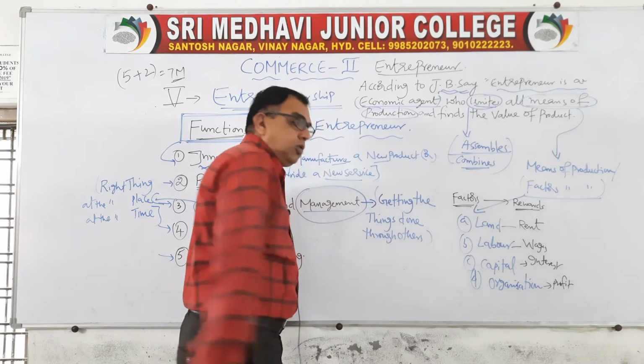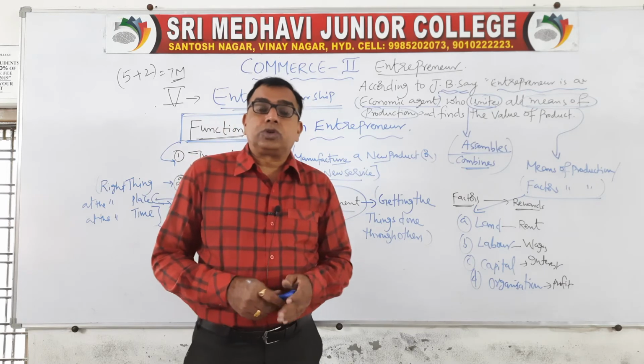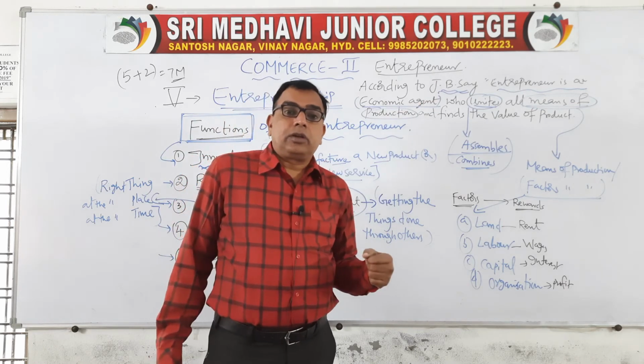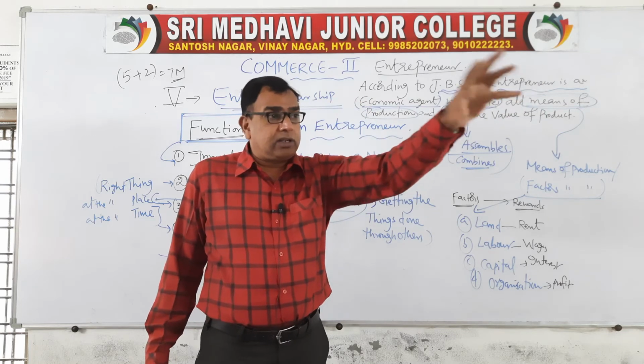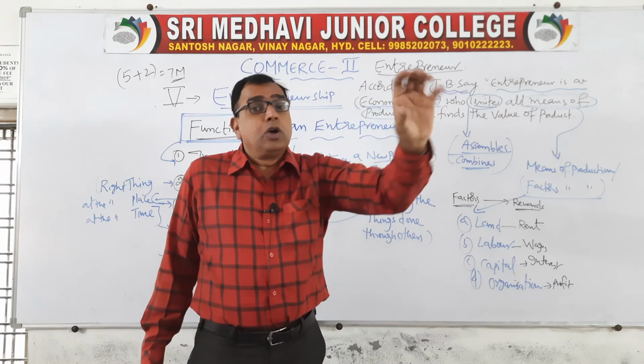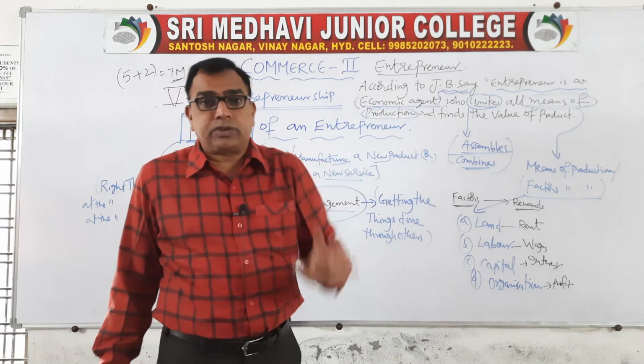Getting the things done through others. So you should know to whom the work is to be assigned. We have to identify the resource who is capable of doing that. For example, there are a certain number of lecturers who can teach commerce, who can teach mathematics, who can teach economics. You have to identify and give the subject.